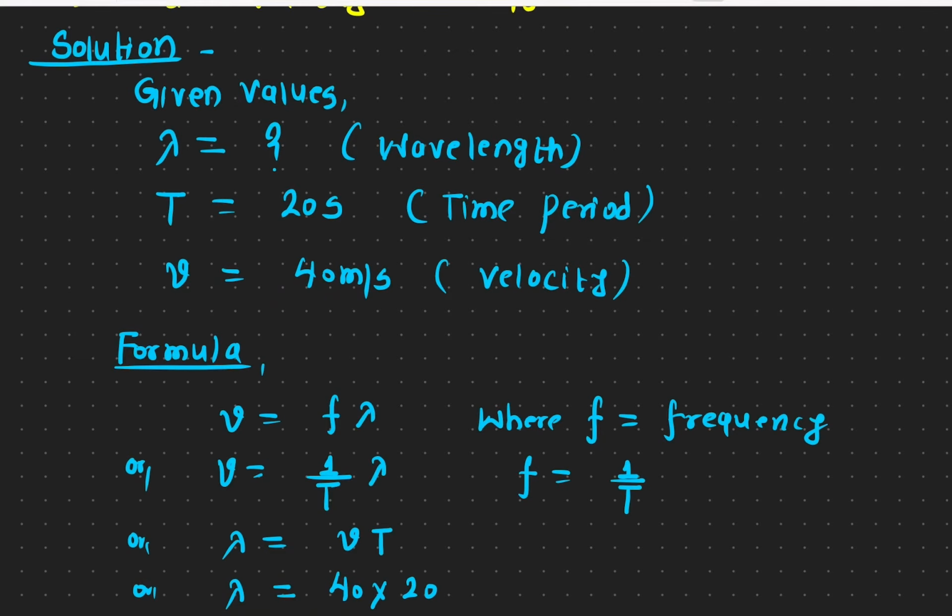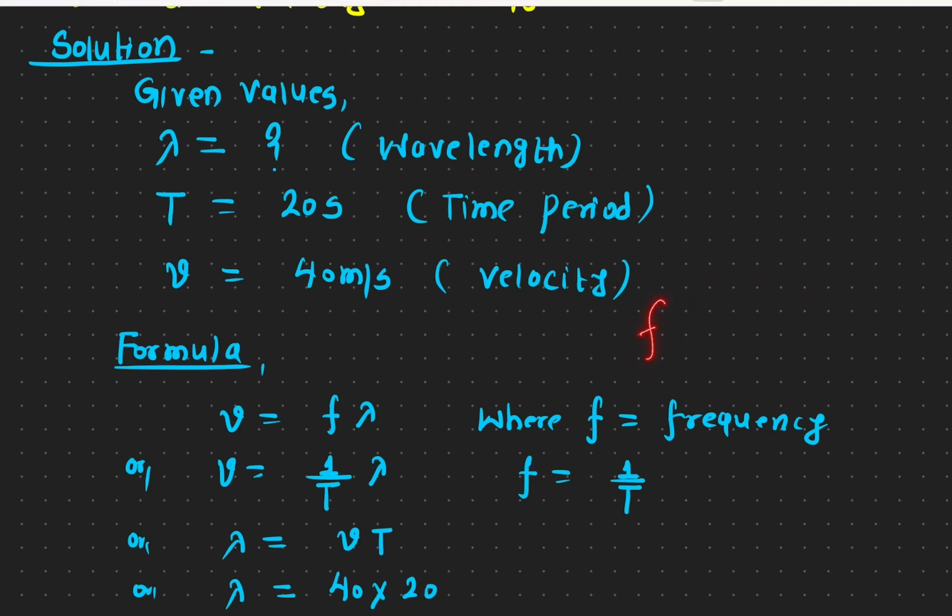All you have to remember in order to solve this kind of problem is the relation. The speed is given by frequency times the wavelength. V stands for the speed, f is for the frequency, and this is for the wavelength, lambda. And the frequency is 1 over T, where T is the time period.